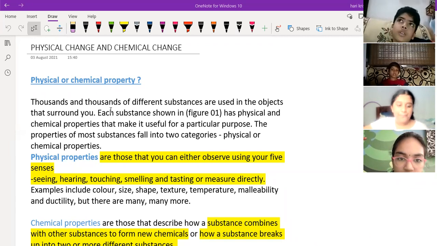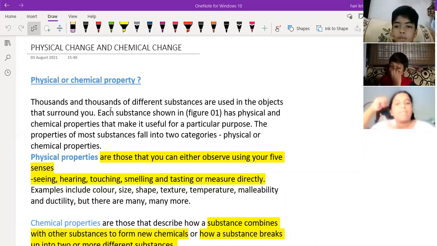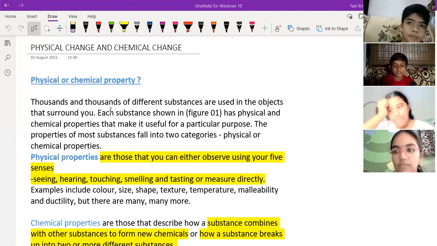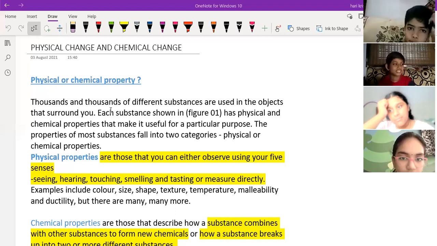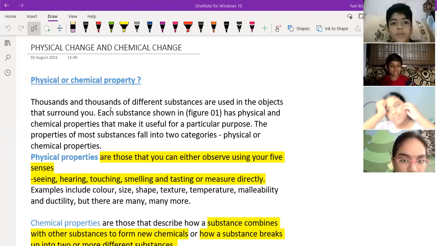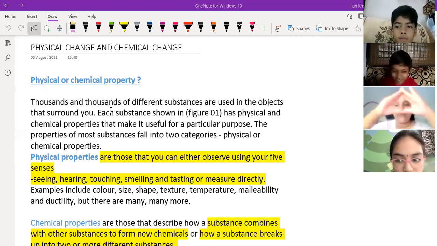Okay. So first tell me, what is matter? Anything that occupies space or has mass. Anything that has some mass and occupies some space is matter. Very good. If you go to our surroundings, there are so many kinds of matter, right? Each and everything is made up of matter. Box, computer, table, laptop, all the things are matter only. It can be a living thing or a non-living thing.